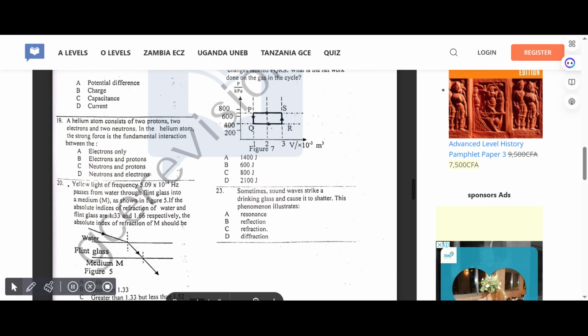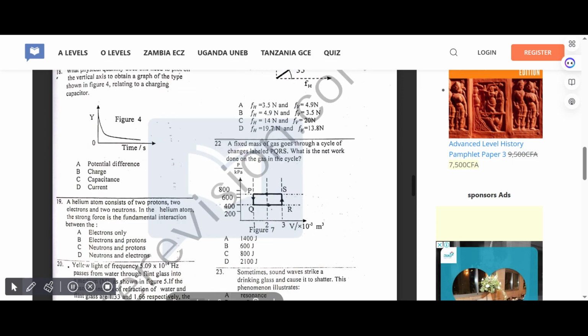In the helium atom, the strong force is the fundamental interaction between... the correct answer for 19 is C, neutrons and protons. Yellow light of frequency 5.09 times 10 to the power 14 passes from water through fluid glass into a medium as shown in figure 5. If the absolute indices of refraction of water and fluid glass are 1.33 and 1.63 respectively, the absolute index of refraction of M should be, correct answer for 20 is A,